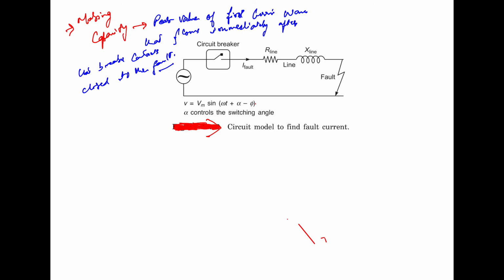Now switching on to a fault can be analyzed using the RL circuit model as shown here.